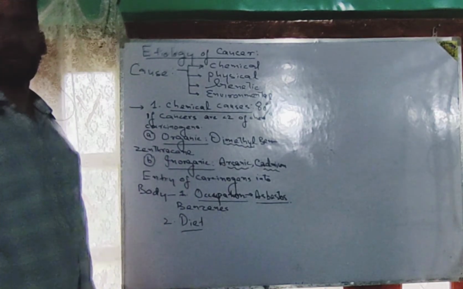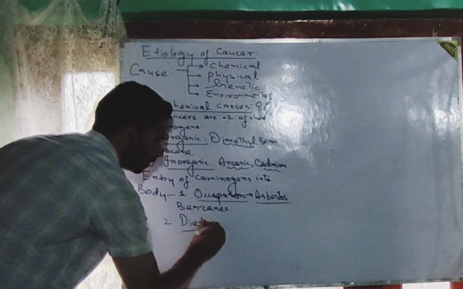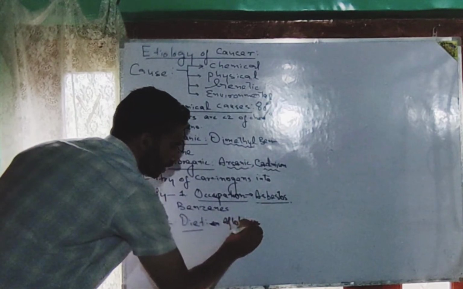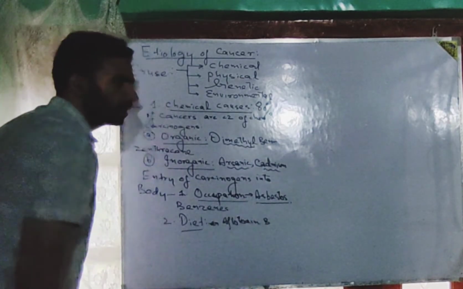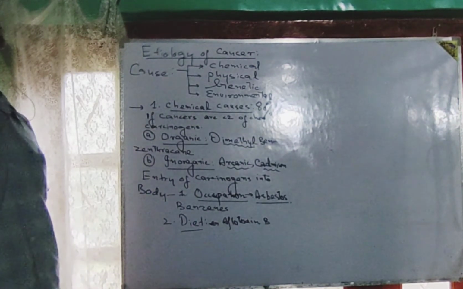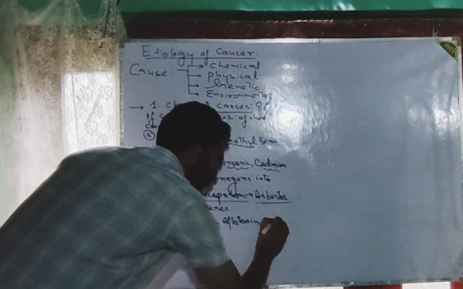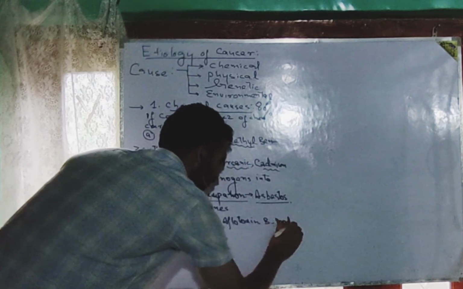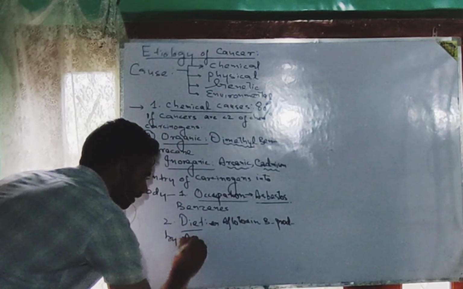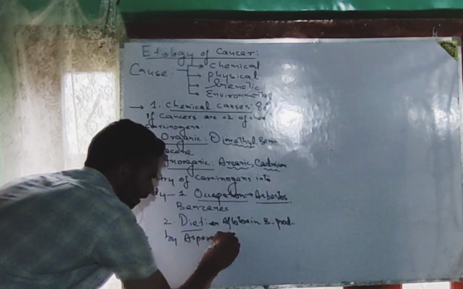Via diet. For example, you know about aflatoxin B. You might have heard about this aflatoxin B, which is produced by a fungus known as Aspergillus flavus.